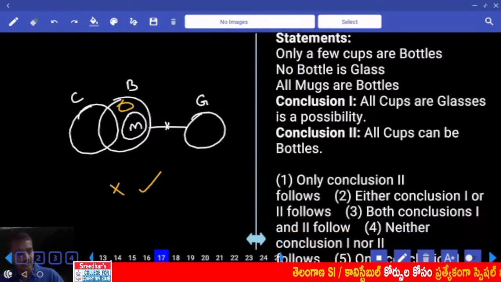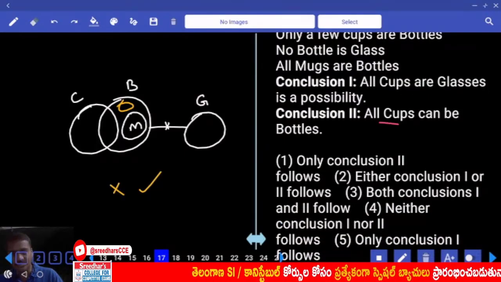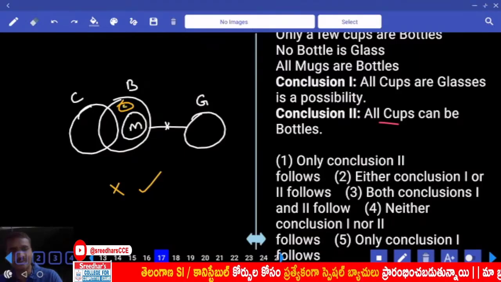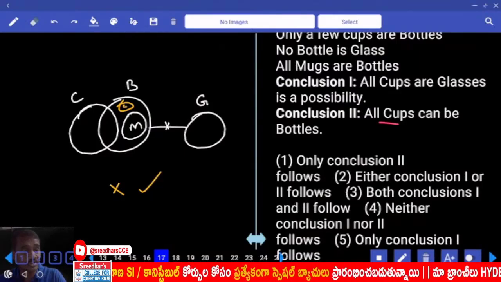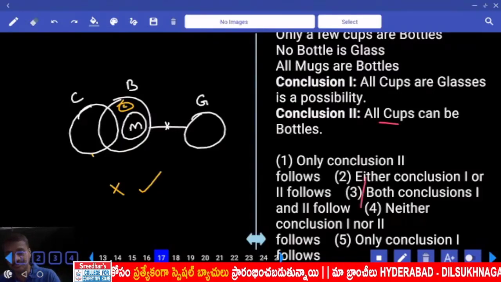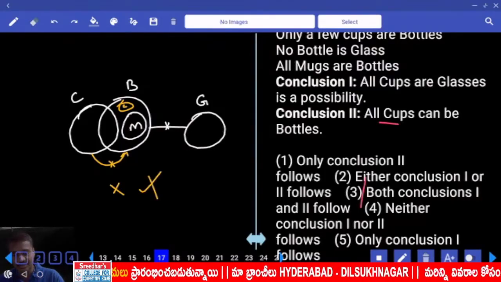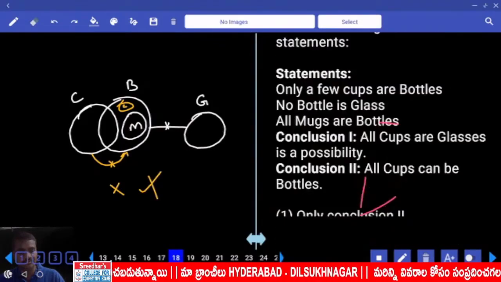Only two. All cups can be bottles. Now, only a few cups are bottles is given. Yes, only a few cups are bottles. This entire cup cannot be a part of bottle. Clear? Hence what is your answer? Neither one nor two, choice.